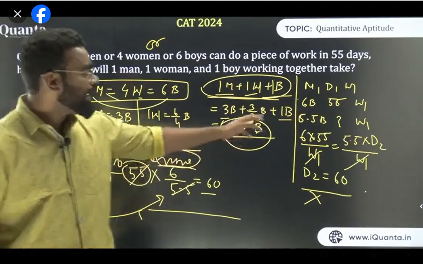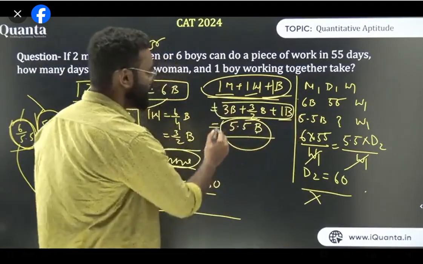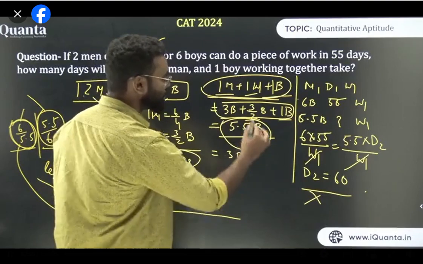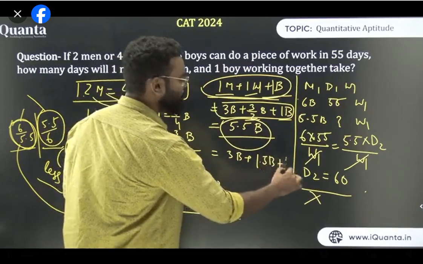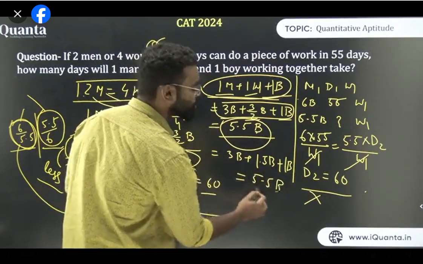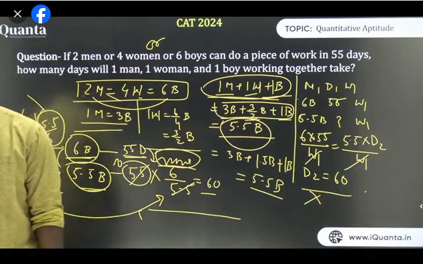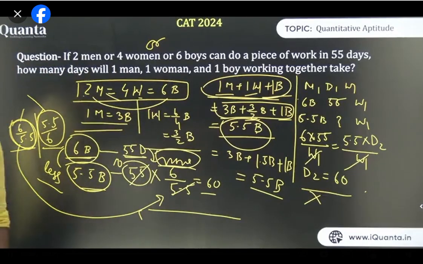How it is 5.5? If you add this thing, इसको add करो भाई 5.5 आ जाएगा ये. ये क्या है भाई? 3 है. 3 boys. What is 3 by 2? 1.5 boys. What is 1 boy? 1 boy इसको add करने से 5.5 boys ही आते हैं. Please do the basic calculation, guys. Please. Let's go for the next one.